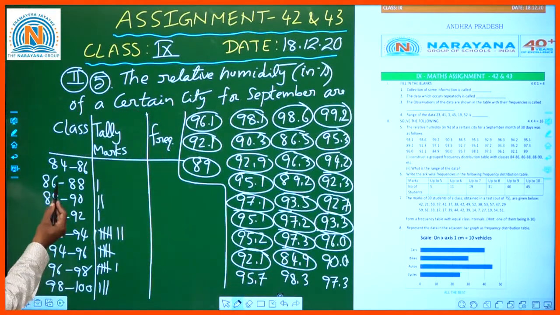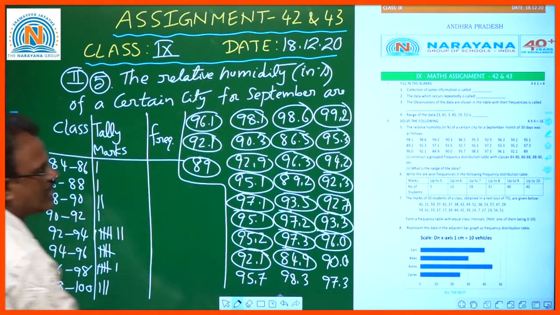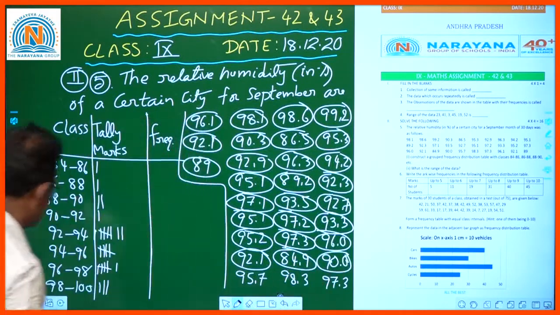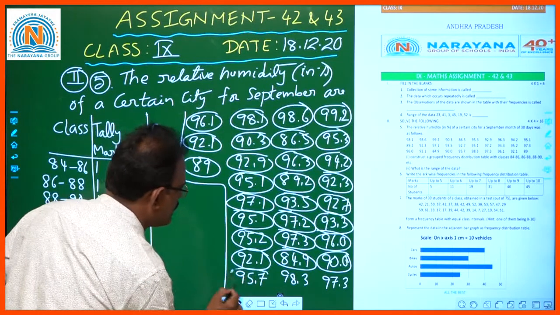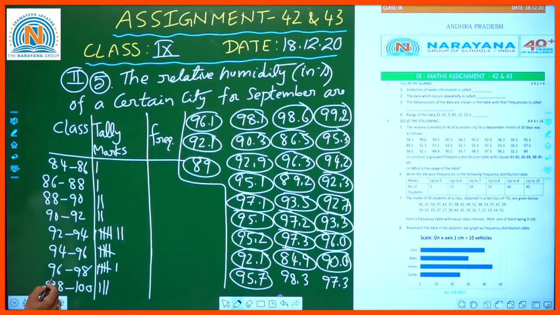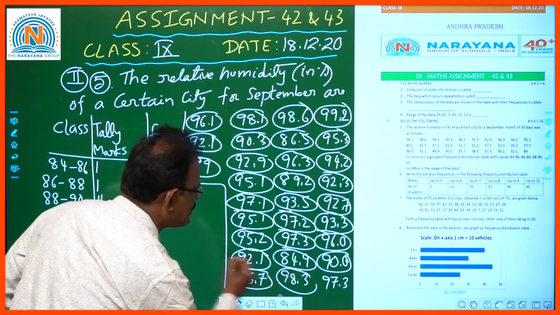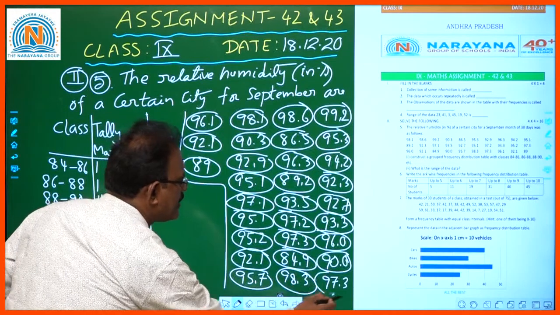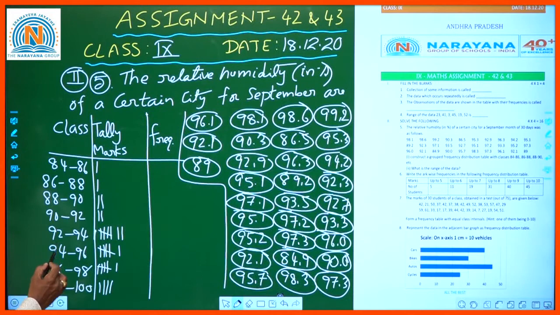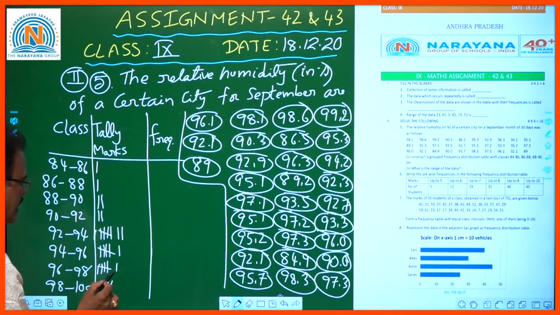84.9 is in between 84 to 86, and 90 belongs to this, and 95.7 is between 94 to 96, and 98.3 is between 98 to 100, and 97.3 is between 96 to 98.